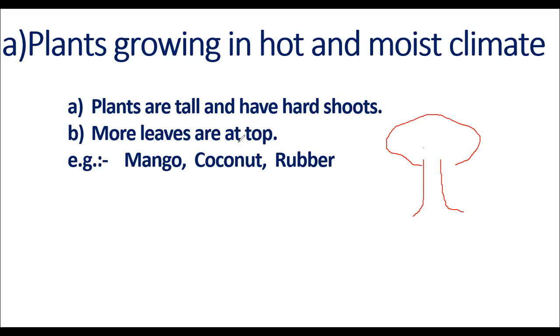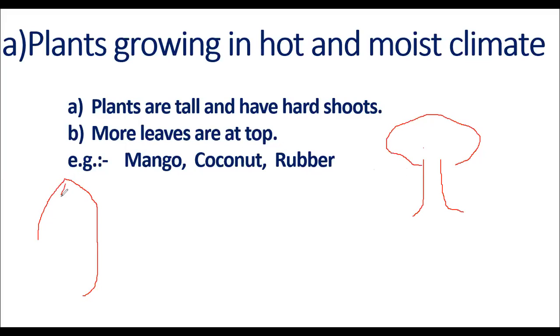Then more leaves at the top, means in this side leaves are many, and the shape becomes like this. This is the most probable shape of the tree. Examples of plants which grow in Tarai region are mango, coconut, rubber, and sal. Coconut plant also has this shape. This is a coconut plant, with broad leaves.